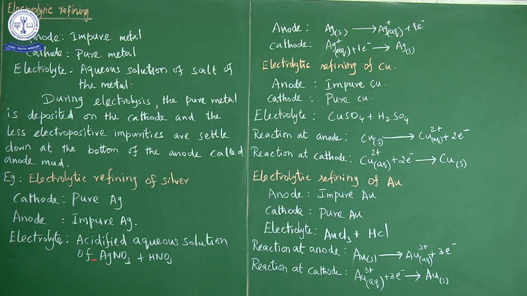Whichever salt we use, we use the acid related to the anion present in the salt. So the electrolyte solution is acidified by an acid which is related to the anion present in the salt. We select the acid related to whichever anion is present in that salt. So what did we use for silver refining? Silver nitrate which contains nitrate ion, so we use nitric acid. In refining of copper, copper sulfate which contains sulfate ion, so we use sulfuric acid. In the refining of gold we use gold chloride, so since chloride is present, we used hydrochloric acid.